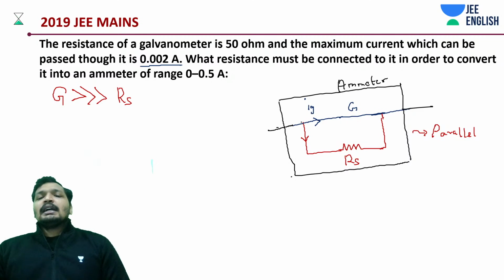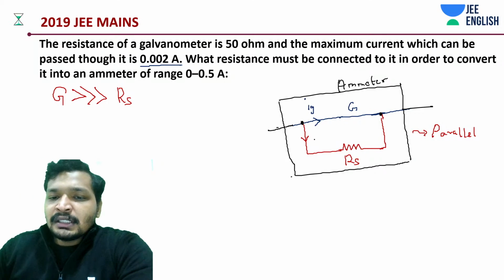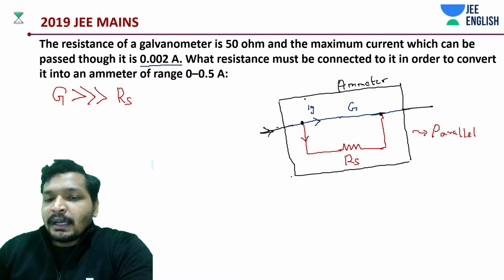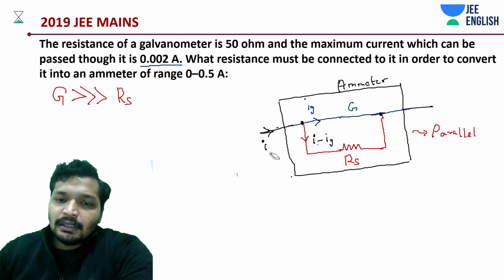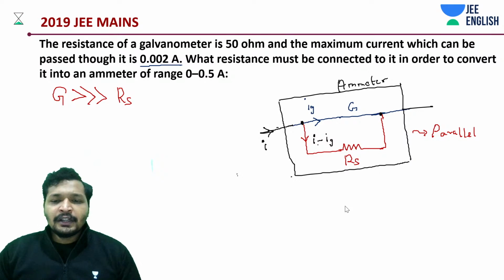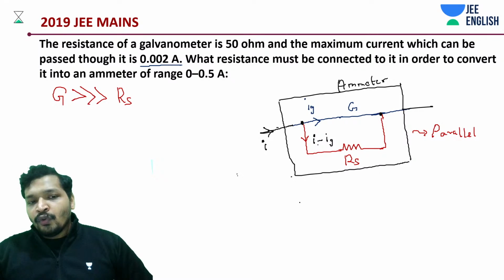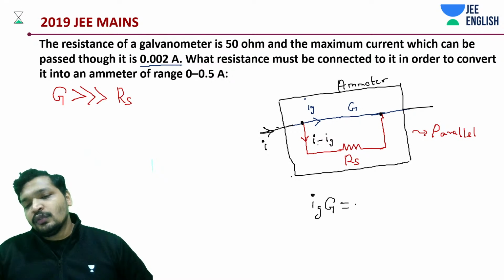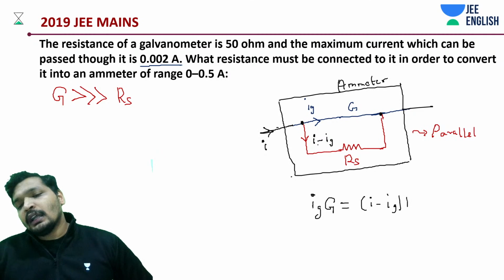Now between these 2 points, the potential is the same. Your ammeter can handle some current. Let's call this IA. This is going to be I minus IG. Let's keep it as I, not IA. It's a little difficult to write A inside that place. So what do we have? We know IG into G is equal to I minus IG into R.